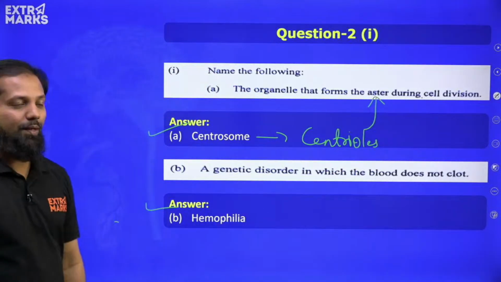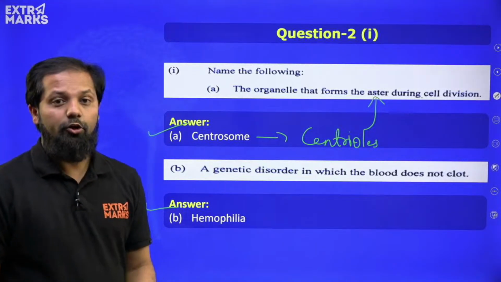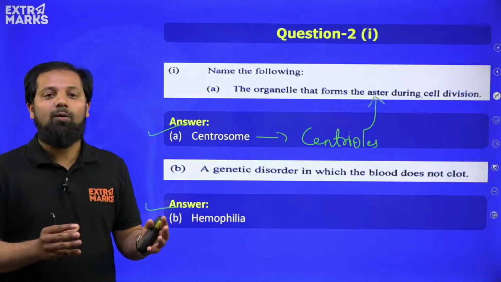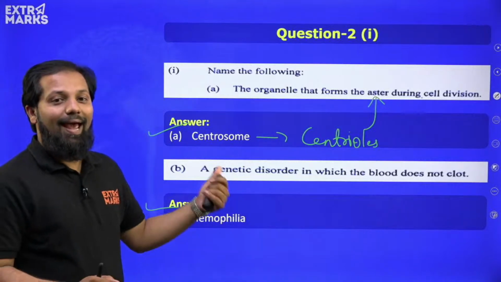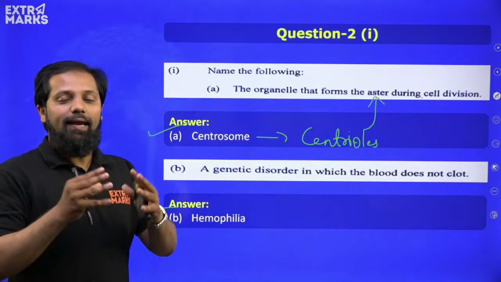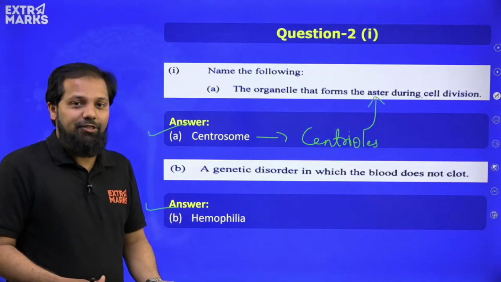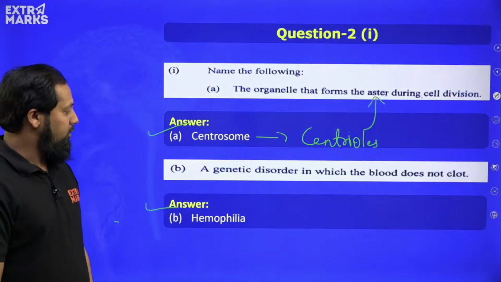Then we have got the second question, a genetic disorder in which the blood does not clot. Due to the modification in the arrangement of the amino acids, the blood clotting factors will not be formed. As a result of this, in certain individuals clotting will become a problem, and one of the genetic diseases is hemophilia. So this is the answer for the question.